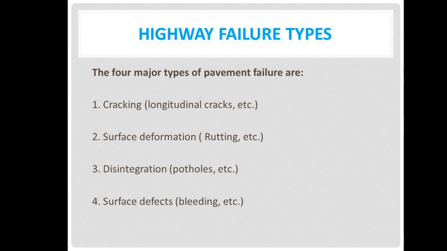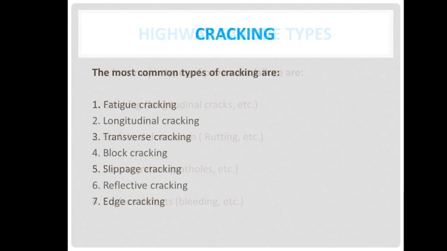Next, highway failure types. What failures occur in highways? Basically there are four major types of pavement failure. The first one is cracking, such as longitudinal cracks occurring in the pavements. Next, surface deformation, called rutting. Next, disintegration, called potholes, which appear over the surface of the pavement. Next, surface defects, called bleeding. These are the four major types of pavement failure occurring in highways.